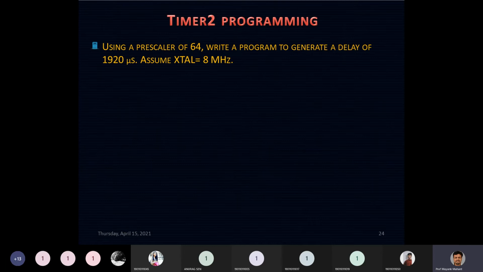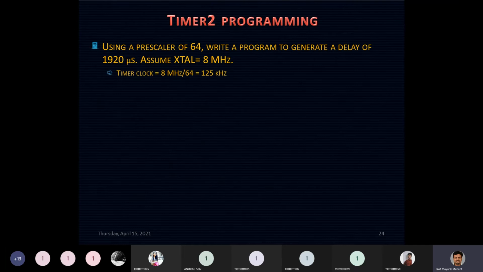Here, to reduce the complexity, we have directly given the prescaler of 64. We need to write a program to generate a delay of 1920 microseconds, assuming the crystal connected is 8 megahertz. So what are the steps that you can carry out? These are also the steps that can be used for programming timer 0.